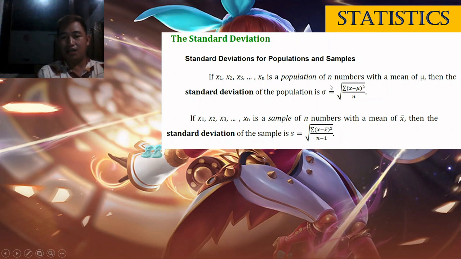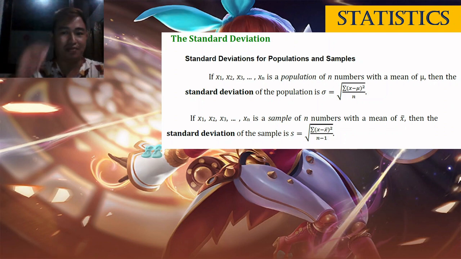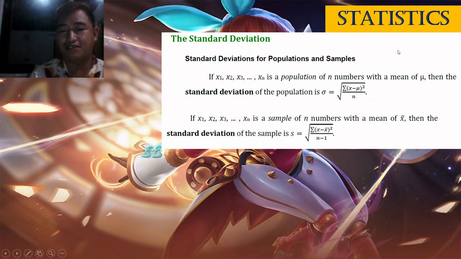Pero class, ang kalainan lang nila kay naa siya over n minus 1 ang sa sample. Sa population kay over n siya. Almost the same na siya. Ang denominator lang: divide by n dire, kay divide by n minus 1.